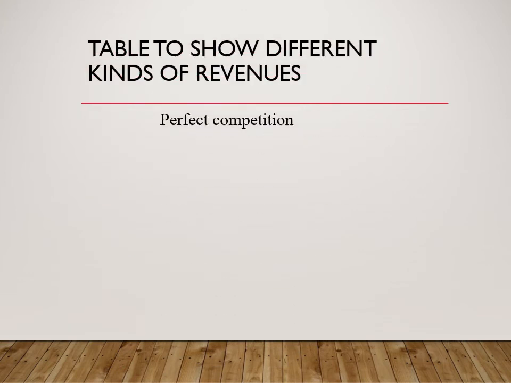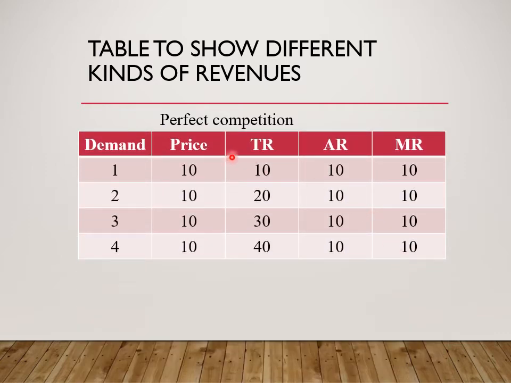We look at a table to show different kinds of revenue, and we look at the one of perfect competition. So this is the demand or the output. Price remains the same. Total revenue is price times output. 10 times 1 is 10. 10 times 2 is 20. 10 times 3 is 30. 10 times 4 is 40. Average revenue is total revenue divided by quantity. 10 divided by 1 is 10. 20 divided by 2 is 10. 30 divided by 3 is 10. 40 divided by 4 is 10.